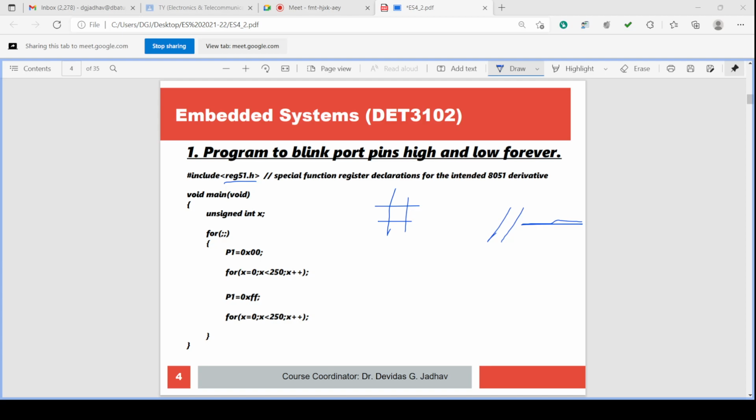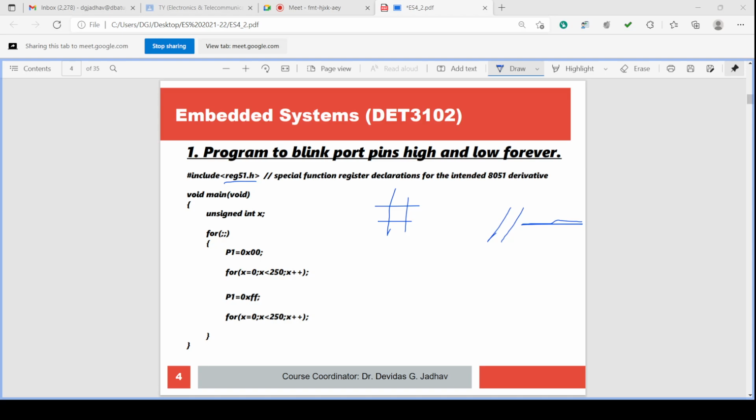Okay, so hash include, greater than, less than, greater than, in between that reg51.h header file is included. So this is for including the header file, the package header file library.